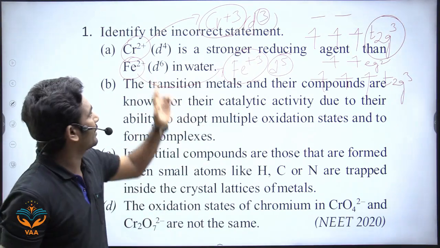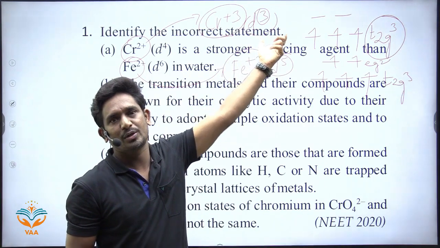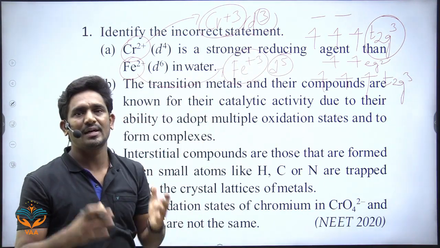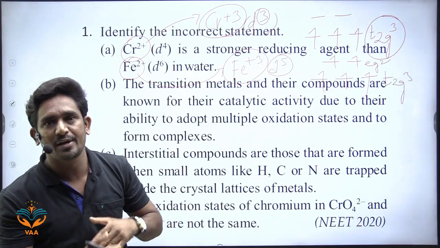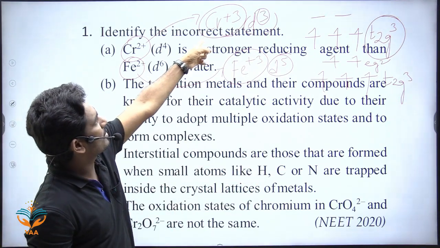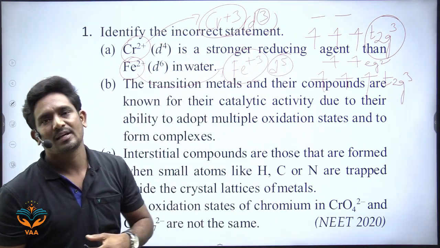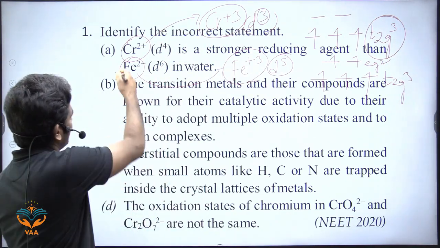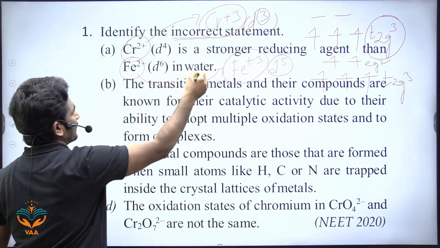It is correct because it is more stabilized in Cr3+ form. The reducing capacity depends upon the stability of the formed ion. If it is more stable, then it has more reducing capacity. So that is correct. The question is asking for the incorrect one, and this is a correct statement.